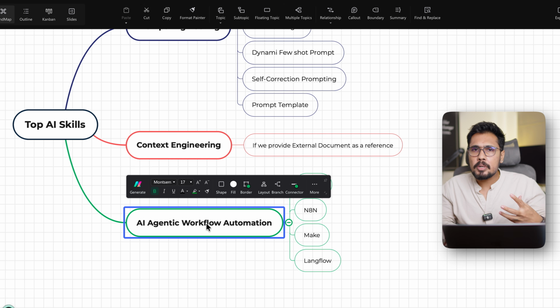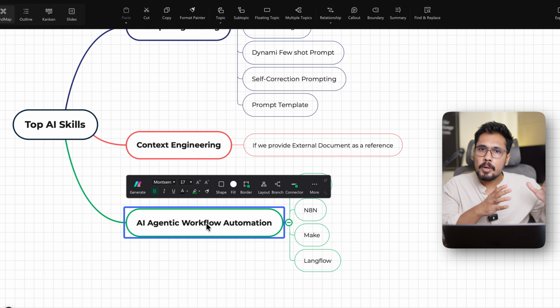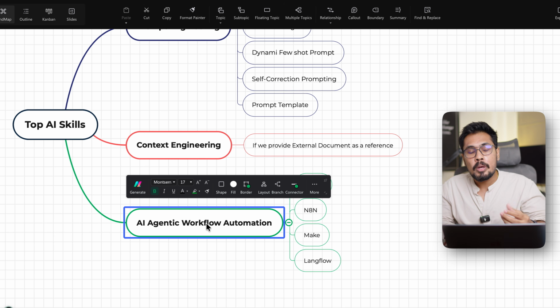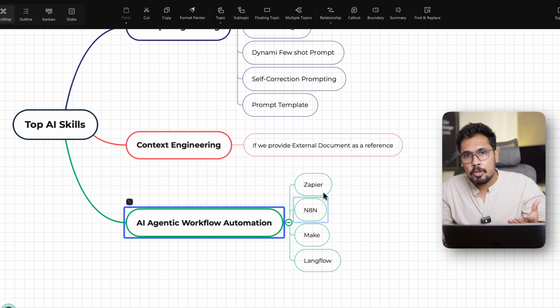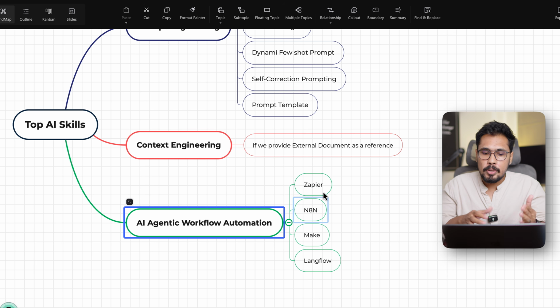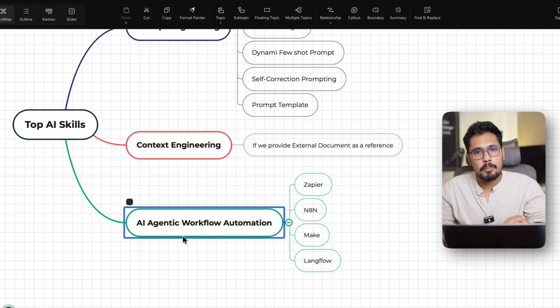And this is a very important skill if you are a business owner, or a solo business owner, if you want to develop various automations, or you are into marketing and want to automate your marketing process. Yes, this AI agentic workflow automation is good.